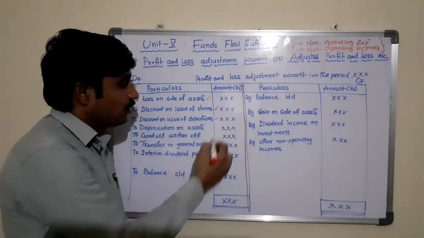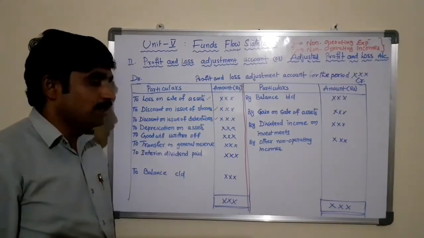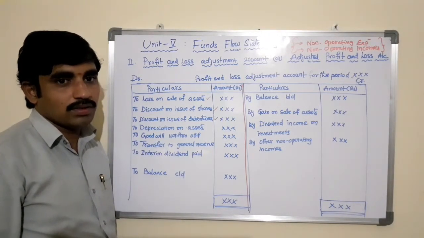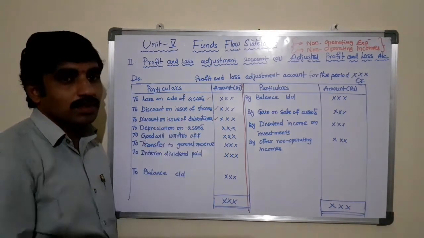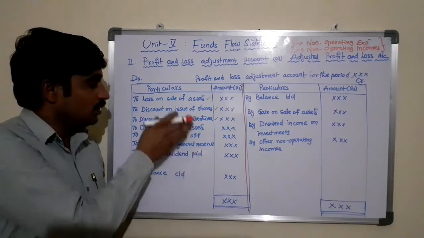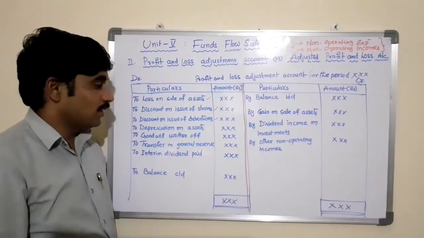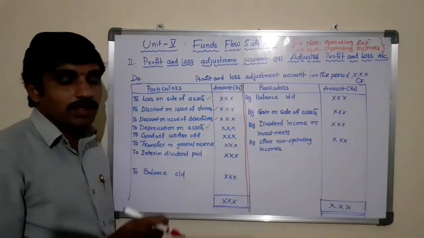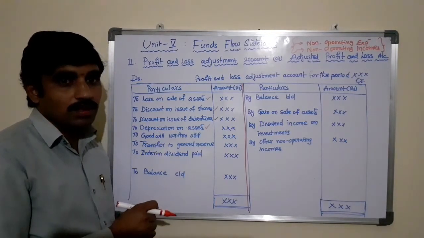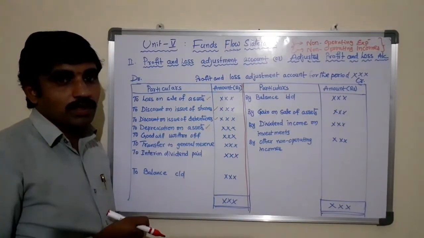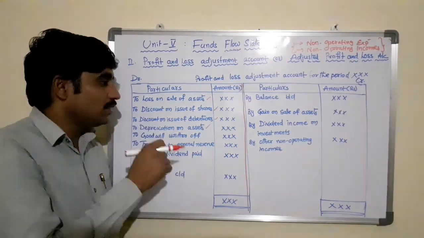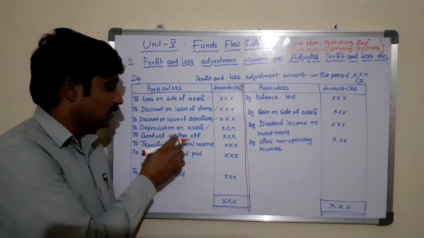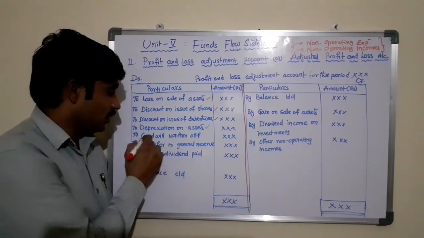Then discount on issue of debentures. If there is no demand for our debentures in the market, then the company may decide to give some discount to the debenture holders. That is also one type of expenditure or loss to the business, hence it is treated as a non-operating expense. Then depreciation on assets. Every accounting period depreciation is calculated by the business in order to ascertain the net value of the asset. But actually that depreciation may not happen. So that is also a non-operating expense to be taken under the profit and loss adjustment account.